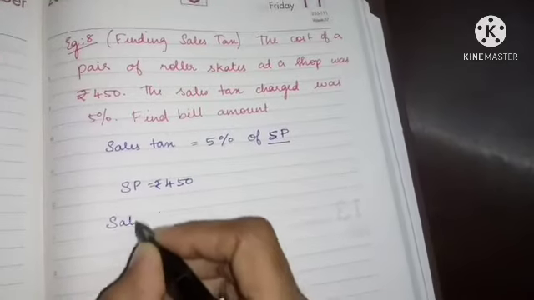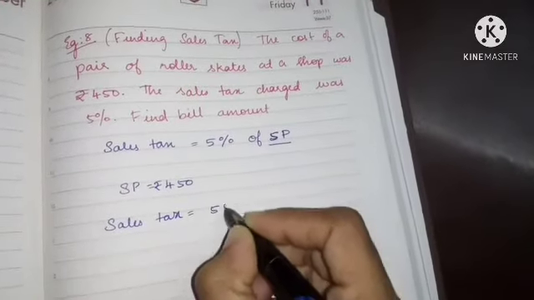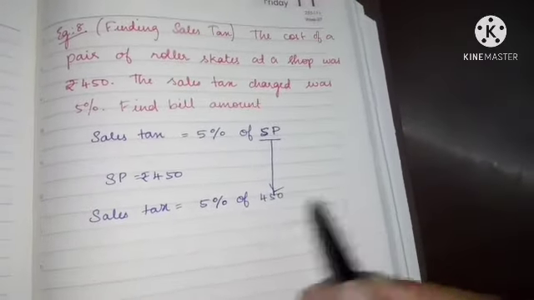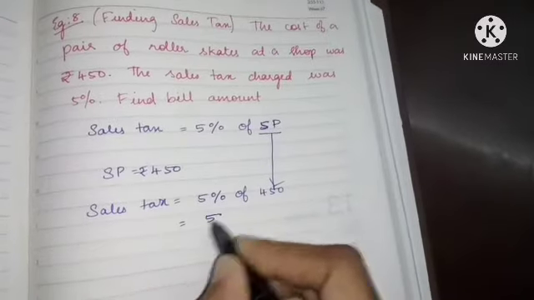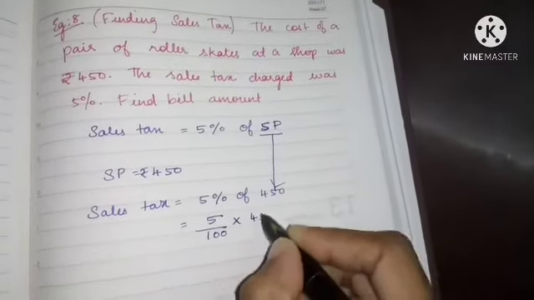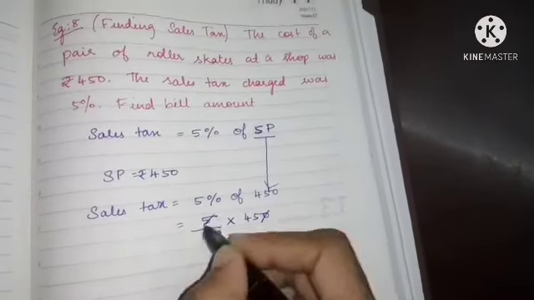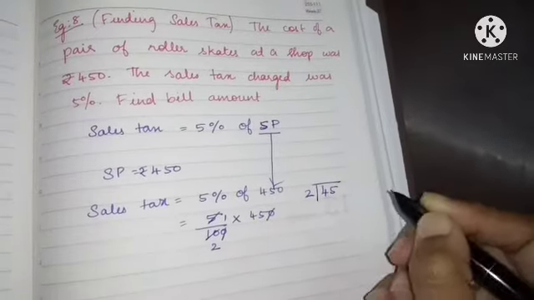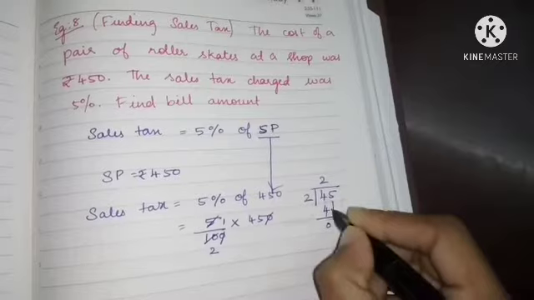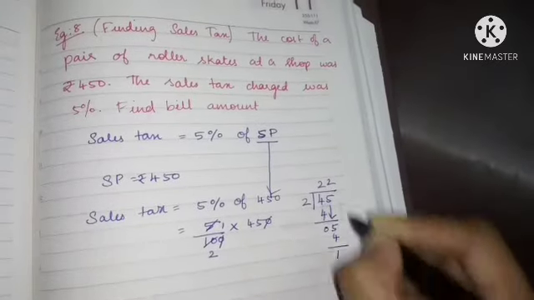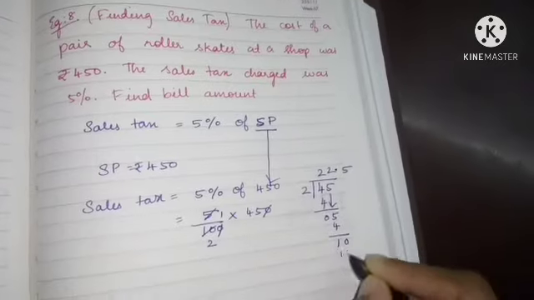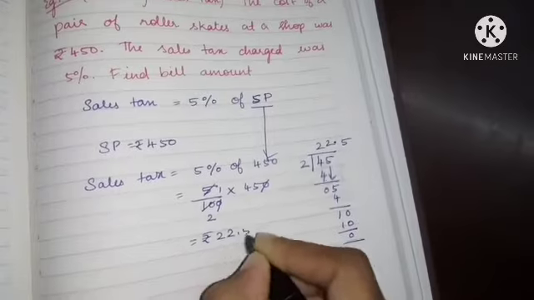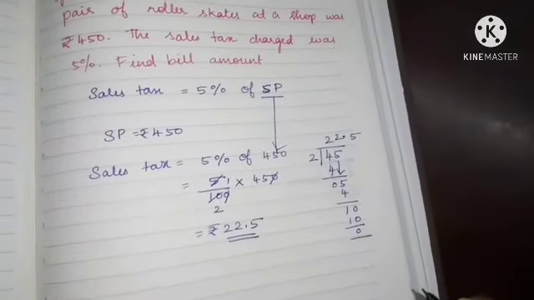So what will be the sales tax amount? 5% of 450 rupees. Selling price is nothing but 450. 5% of 450 is 5 by 100 into 450. The zeros cancel. 5 ones are 5, 5 twos are 10, so 45 divided by 2. 2 twos are 4, then 5, 2 twos are 4, 1.0, 2 fives are 10. So the tax they have charged is 22.5 rupees as sales tax.